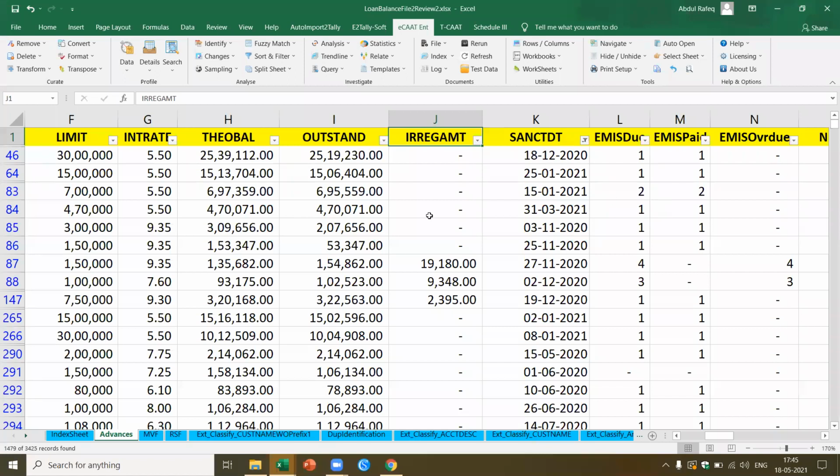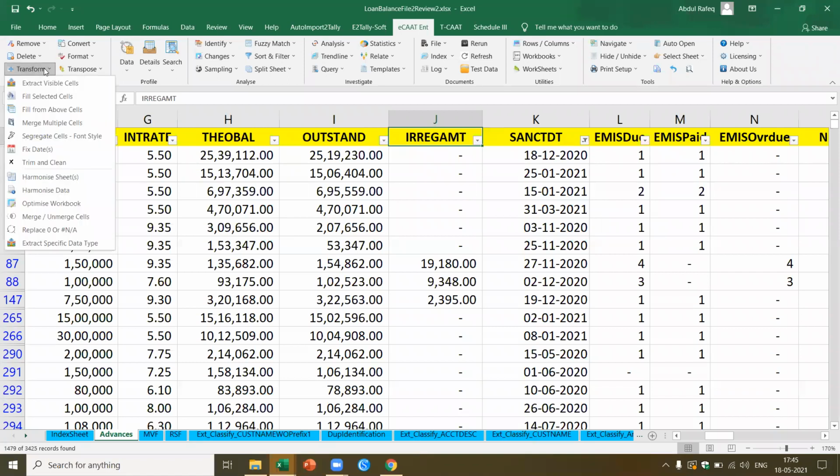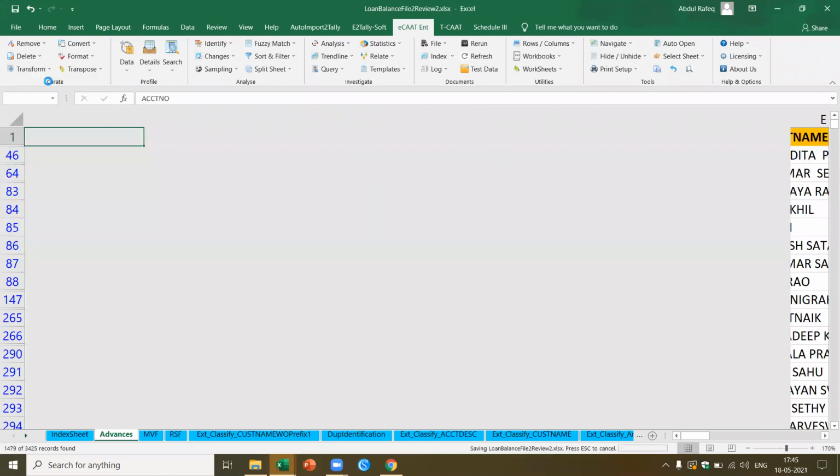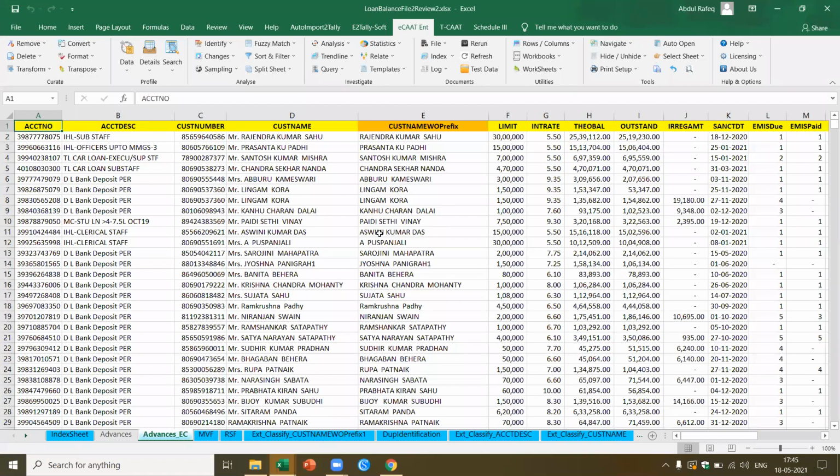Now I want to do analysis separately for these loans. What do I do? I have to copy and paste. Instead of that, we have a function in ECAT called extract visible cells. When you click on this, all the cells which are visible are copied, and see, it's like copy and paste with all the formatting maintained. Let's look at the total number. You see here 1,479, 1,480 including the header row. Now this is where I want to do the analysis.